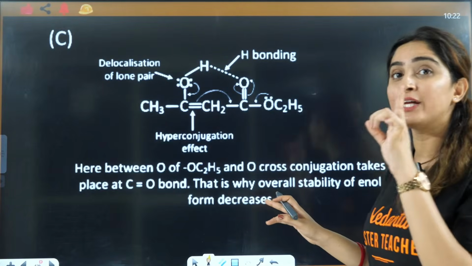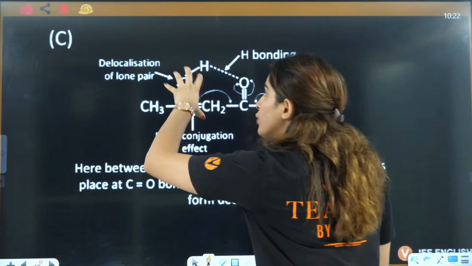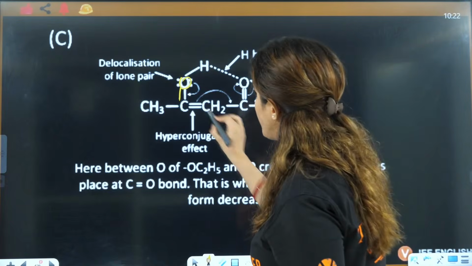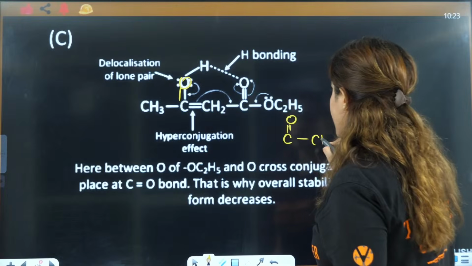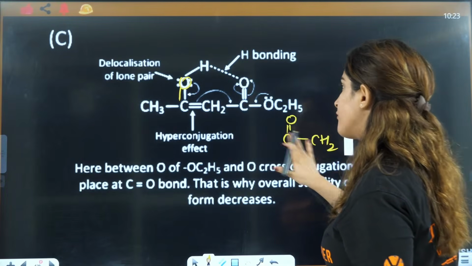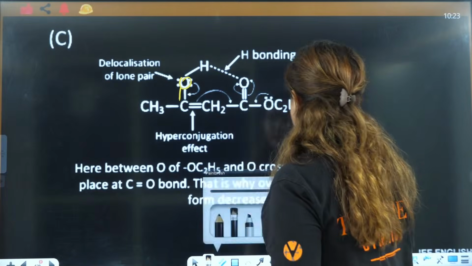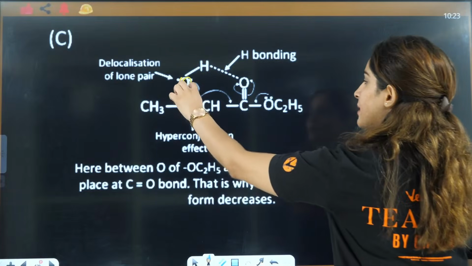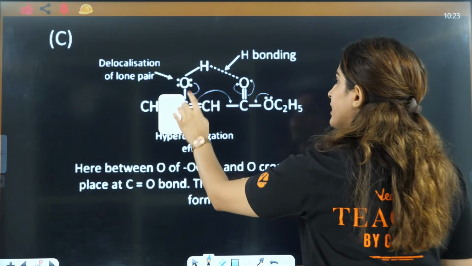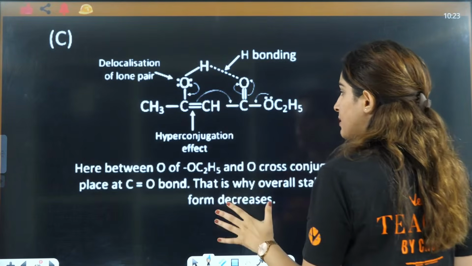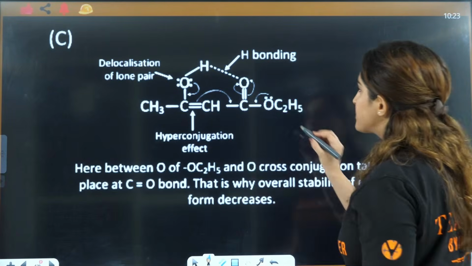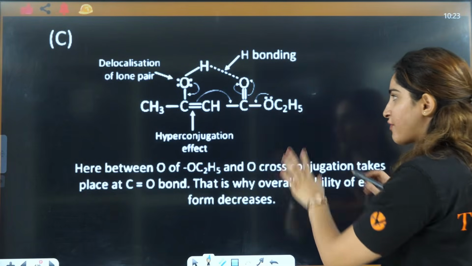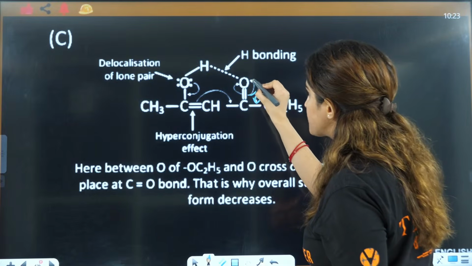Because of this OC2H5, can you see, if here you have the tautomerized product, where instead of C double bond O it used to be C double bond O CH2. Wait a minute, it should be one hydrogen here, right? This double bond has shifted here, this hydrogen has shifted here, and here you have OH and here you have double bond O. In this case, because of this OC2H5, these electrons will jump here, this will jump here.